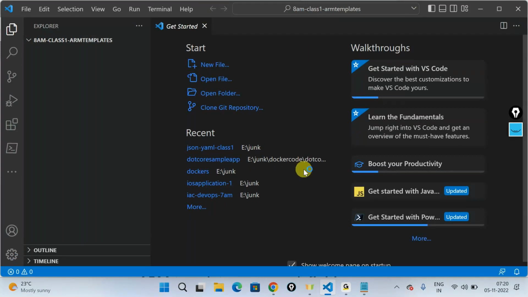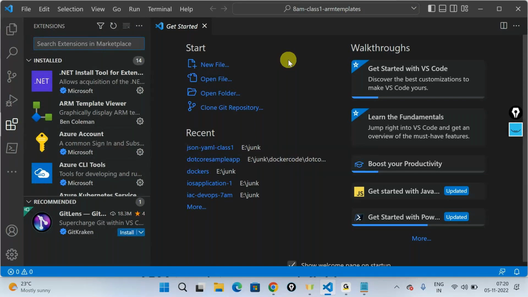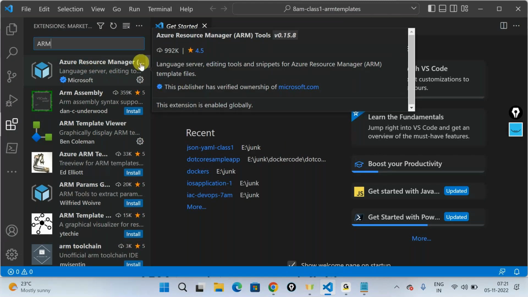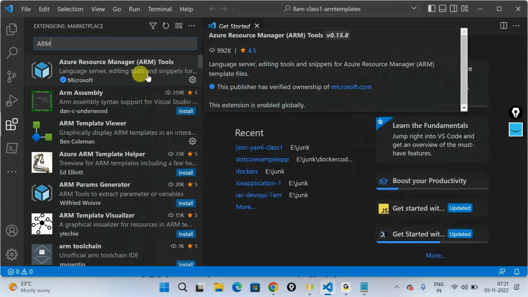I'm just opening an empty folder out here, and all I want to do is click firstly on something called an extension. So this is like the marketplace. You can treat it like an app store or a play store for your VS Code. And in here, just search for ARM, and the very first link that you get is called Azure Resource Manager ARM tools by a publisher called Microsoft.